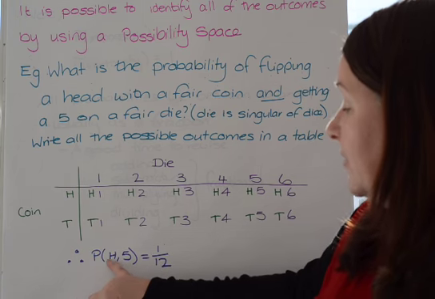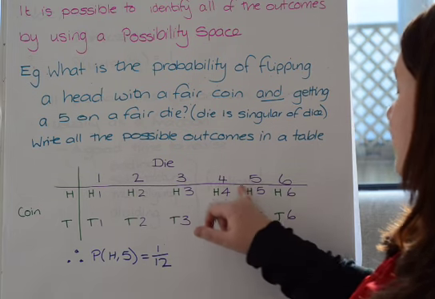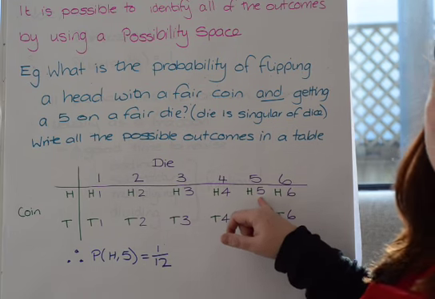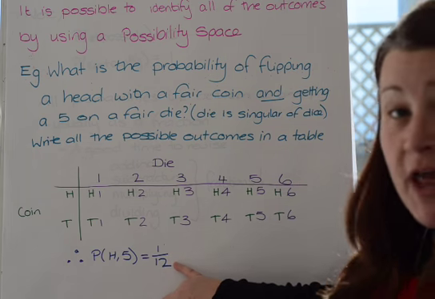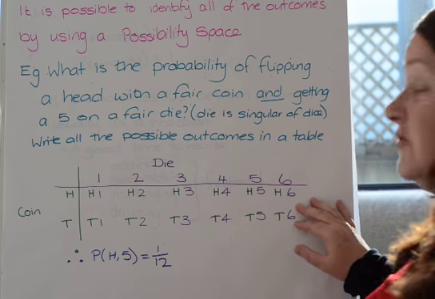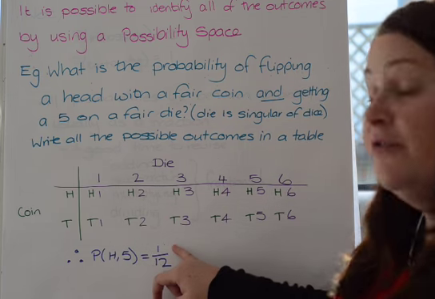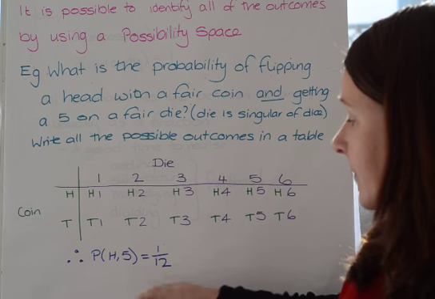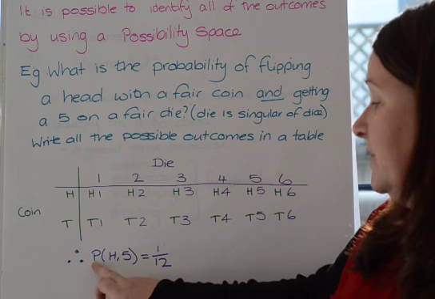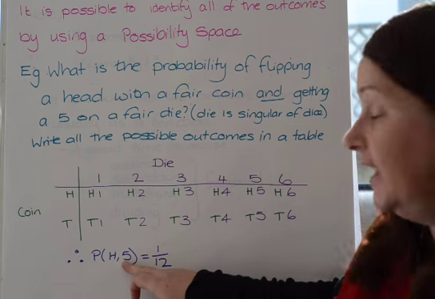So I want to know what the probability of a head and a 5 is. Well, I look on my table, I find head and 5, and it's there, and there is only one. There's one outcome. How many possible outcomes could there be? Well, there's 12. So my probability of getting a head and a 5 is 1 in 12, or 1/12. Note how we write the probability. We start with the P and then put the event inside the brackets, okay?